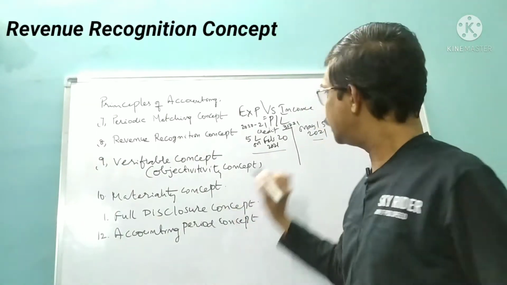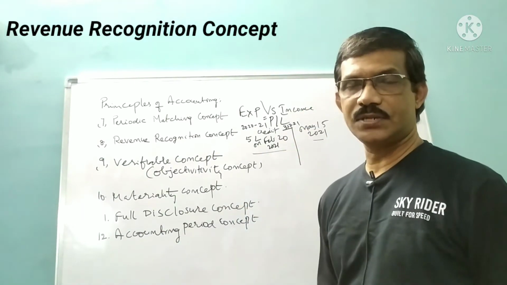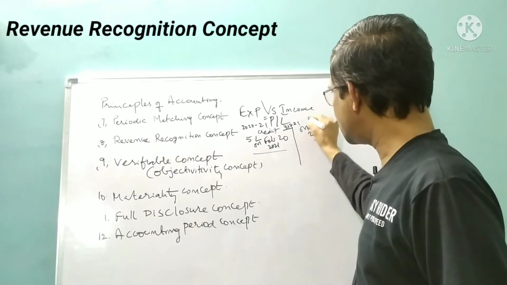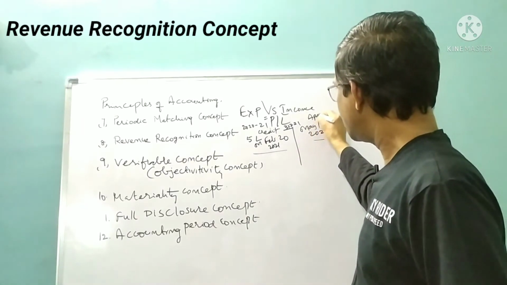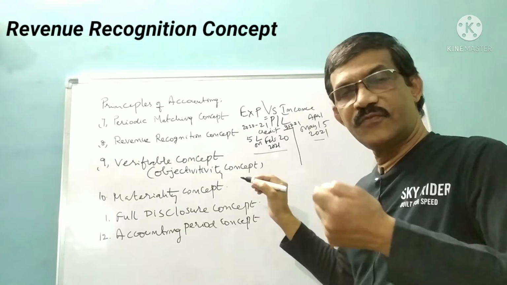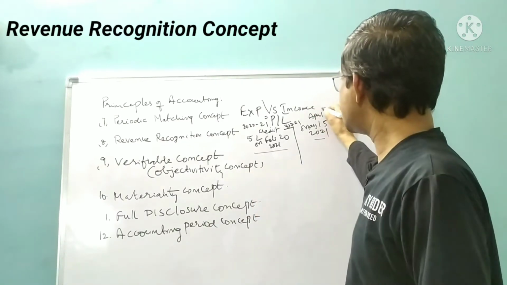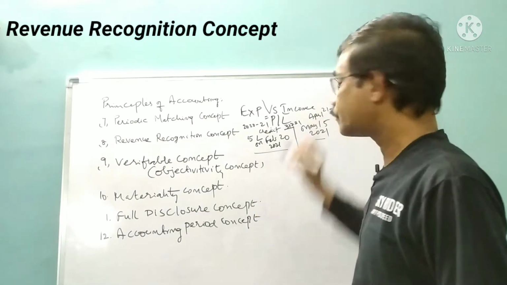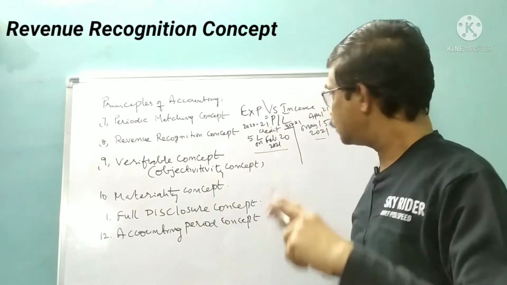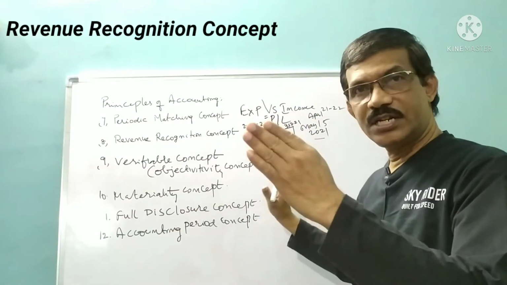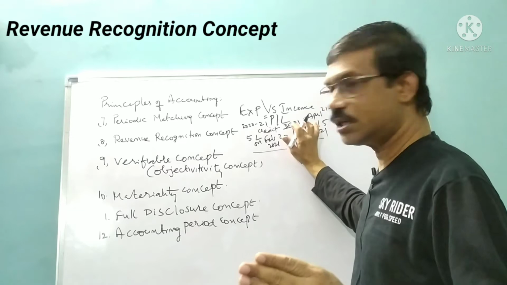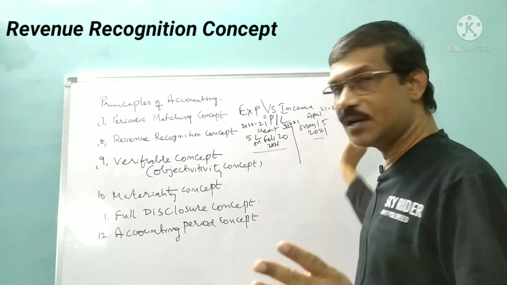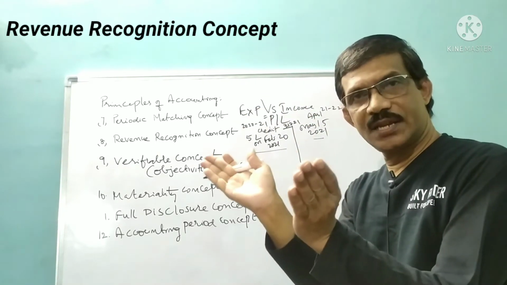April 1st, new financial year begins. That is 21-22. Please try to follow this. 2021 ends on 31st March. From April 1st onwards, a new financial year begins.